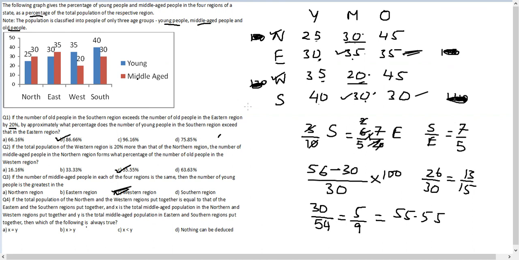Now see, middle-aged population in northern and western region will lie somewhere between 30 and 20. This is going to be between one of these two values, and the middle-aged population between eastern and southern region is going to be some value between 35 and 30. So hopefully you can therefore confidently answer X has to necessarily be less than Y, and therefore this has to be your answer.